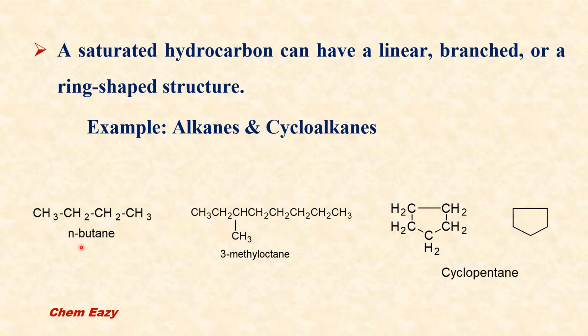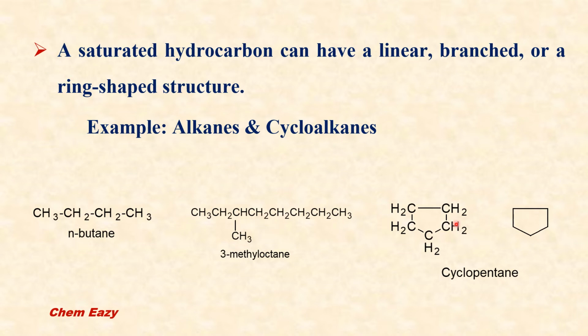Here you can see the examples. This is n-butane, which is a linear saturated hydrocarbon. There are no branches in this structure. And this one is 3-methyl octane. Here in the octane structure, at the third position, a methyl group substitution is there. It means it is a branch. It is a branched hydrocarbon.